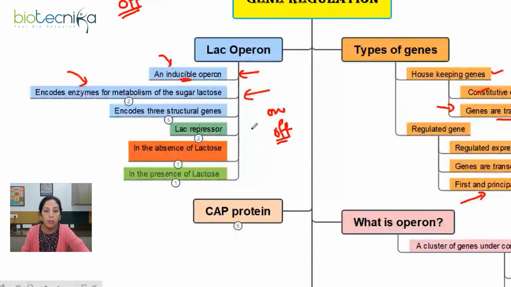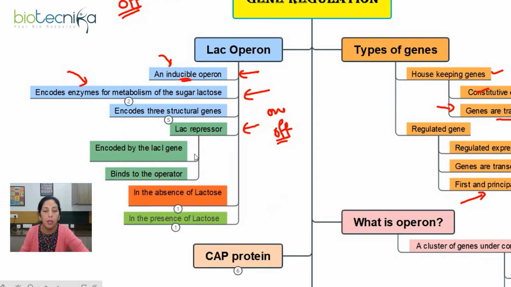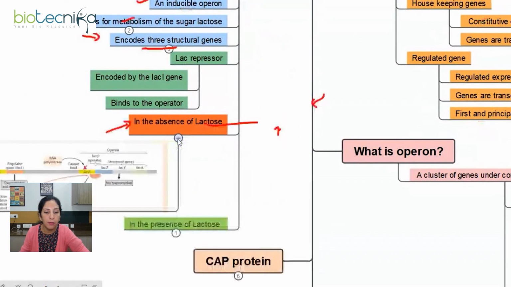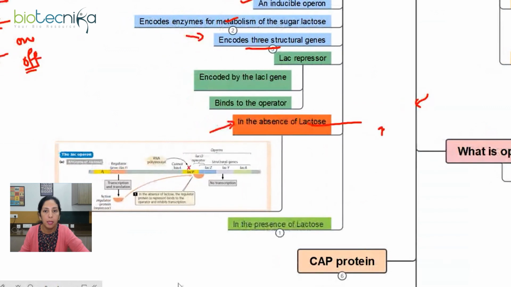So here we'll talk about the Lac repressor. Lac repressor is responsible for keeping the Lac Operon in the off state unless and until it is required for producing the Lac enzymes. So what will happen in the absence of lactose? When bacteria do not have the availability of lactose, the system has to remain in the off state. So here, have a look over this diagram.